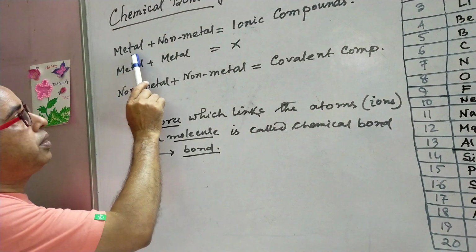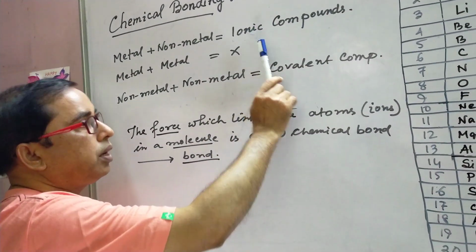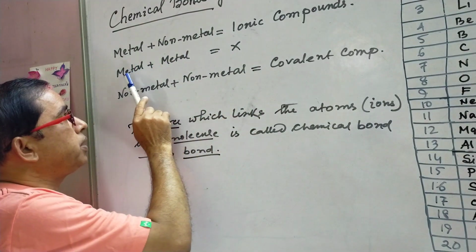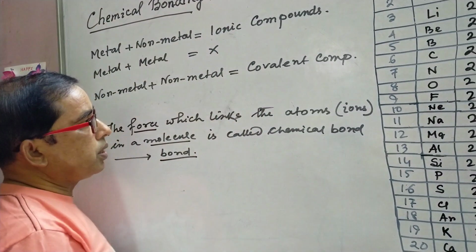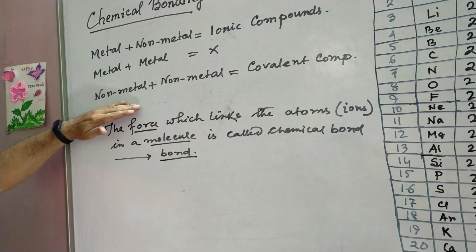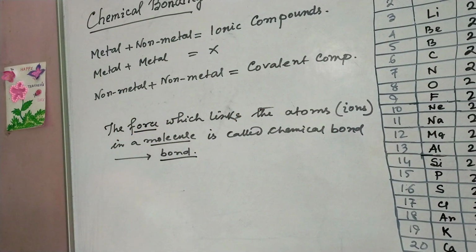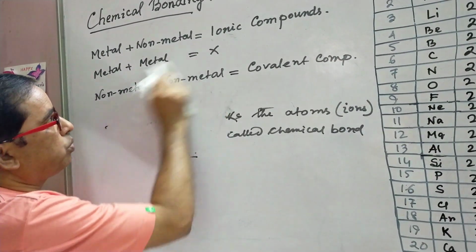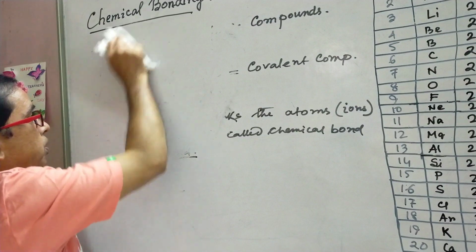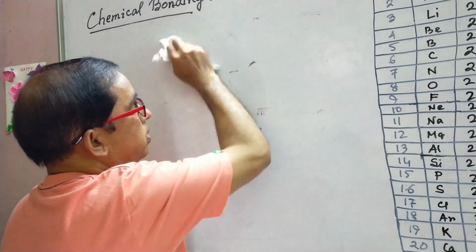Firstly, when a metal reacts with a non-metal, it produces an ionic compound. This is a new word I will discuss later on. And when a metal tries to react with a metal, they do not undergo any chemical reaction. But a non-metal can react with a non-metal and they form a covalent compound. Now the question is why they form compounds or why they undergo chemical reaction. Before going into that, you have to see the electronic configuration of the elements.